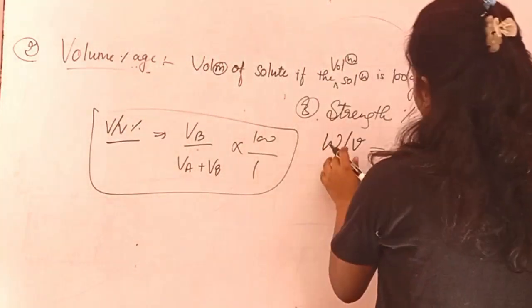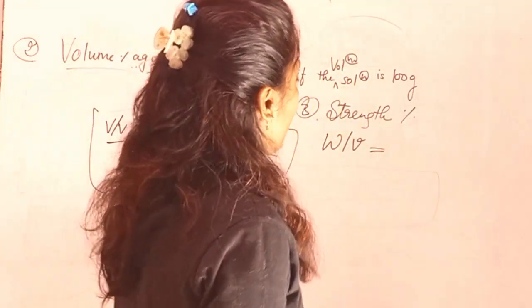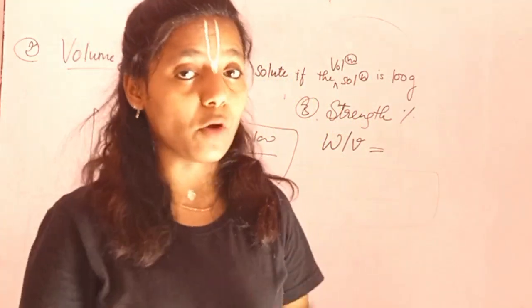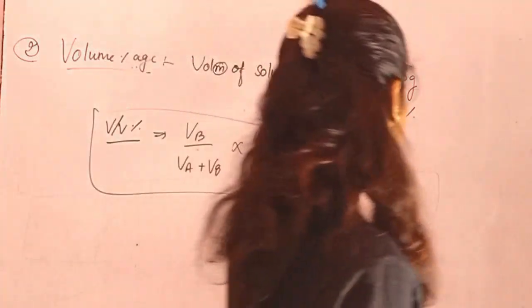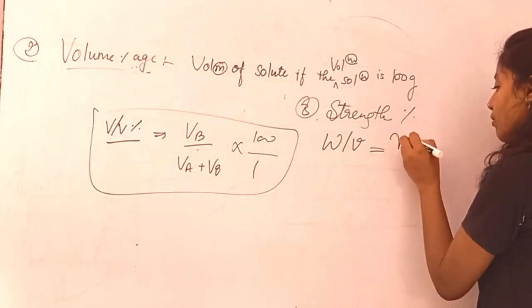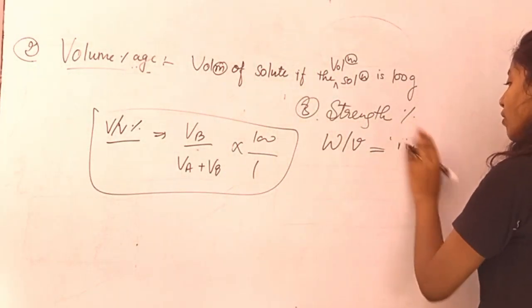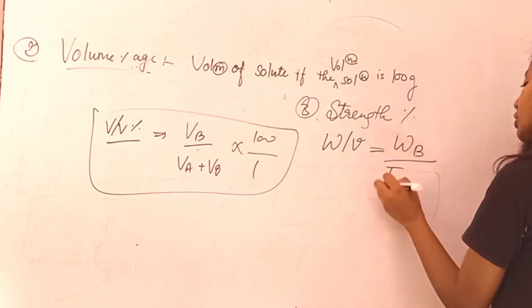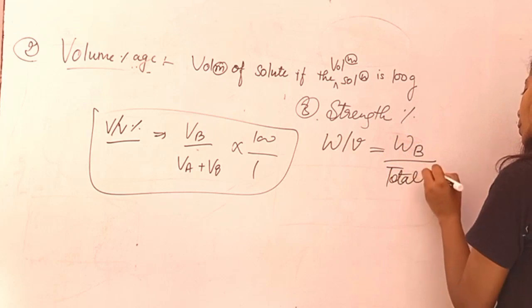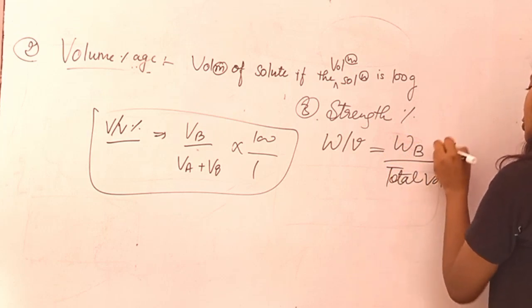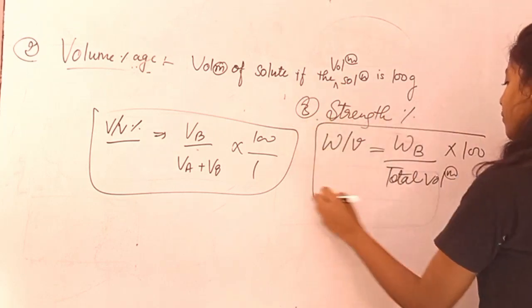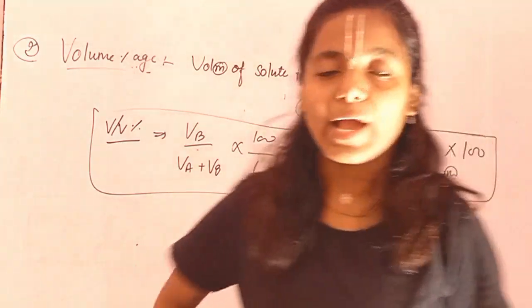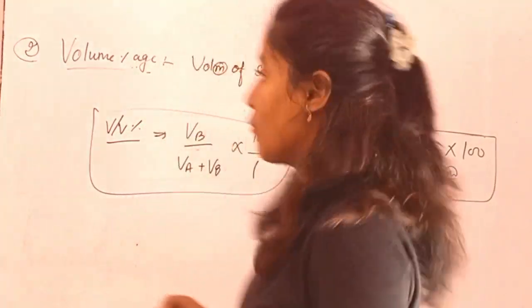W by V is the mass of solute upon volume of solution. That is, the weight of solute upon the total volume of solution into 100. I hope you understand both formulas in more detail.